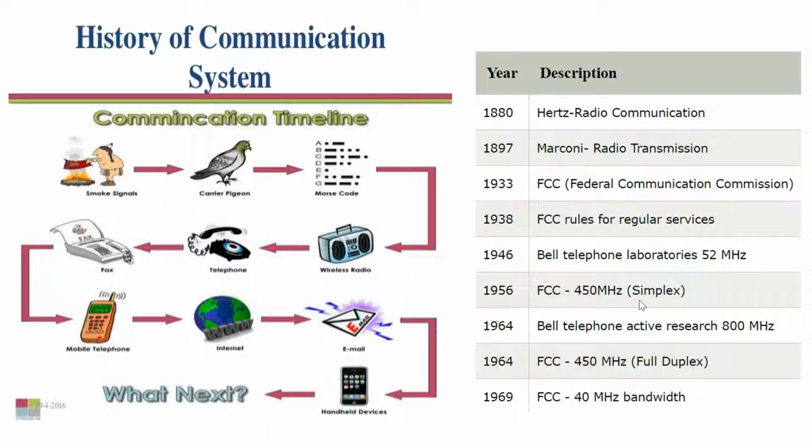Then let us discuss the history of communication systems. As we said already, communication started using smoke and pigeons, then Morse code, and again it has developed from the telephone, mobile phone, internet and mail, and now it is going to handheld devices and so on. Here in the tabular column, I have shown you the history of communication.